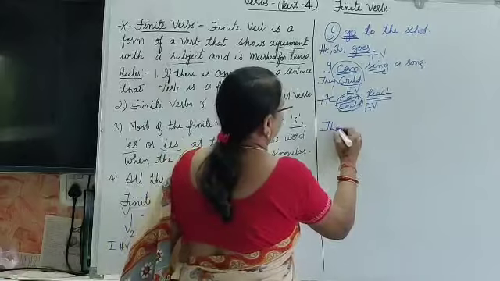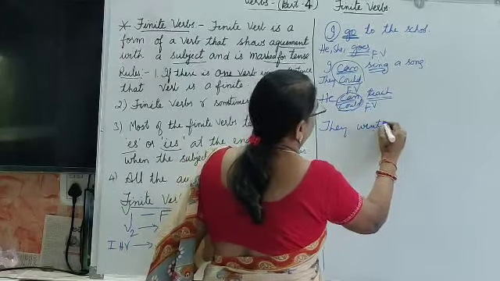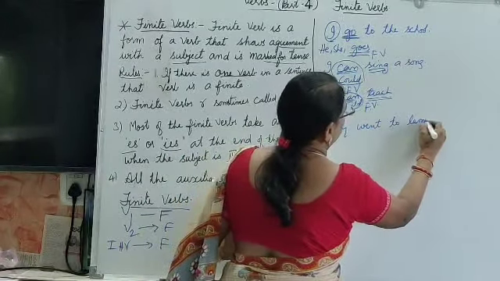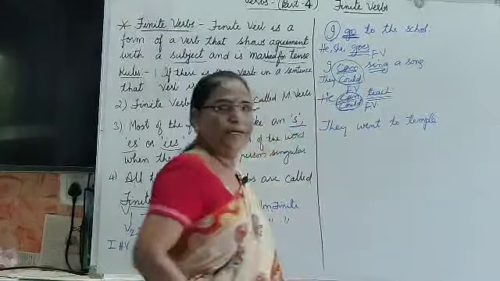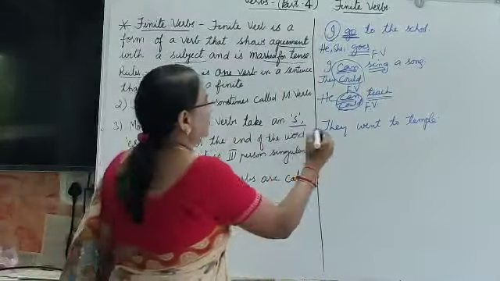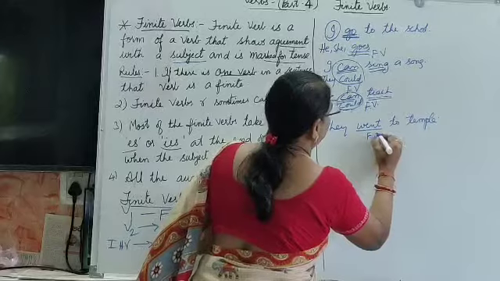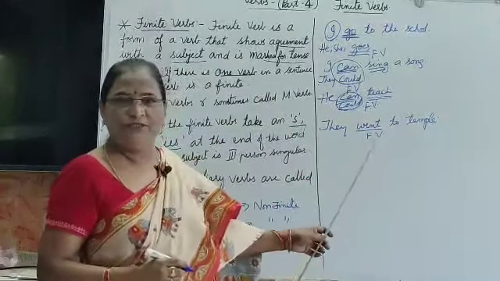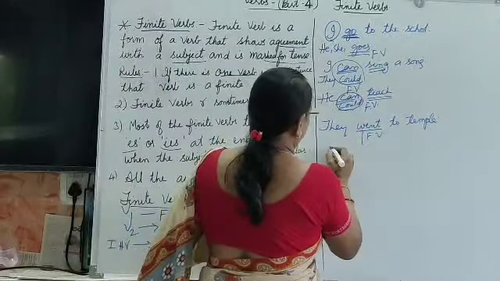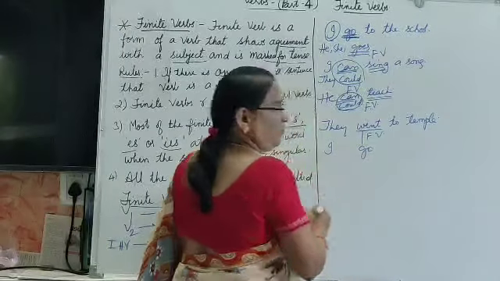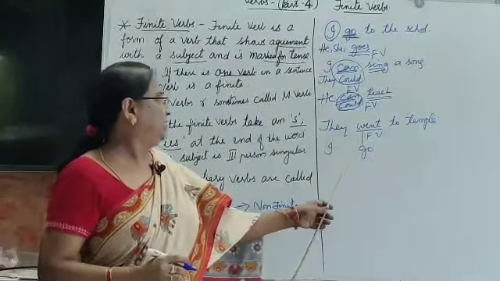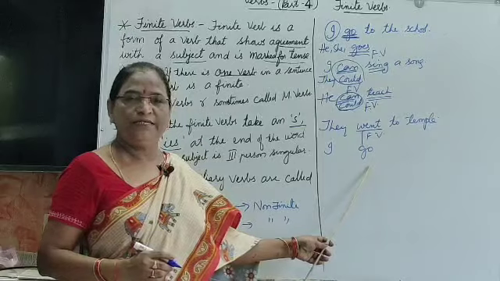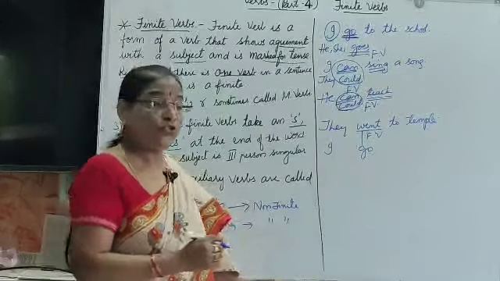And for example, they went to temple. Here went is a finite verb because it can be changed into go. How? If I say I, we write go. We can change this into goes also.